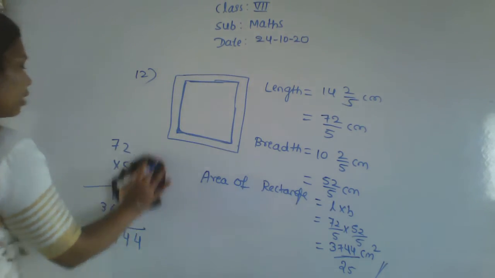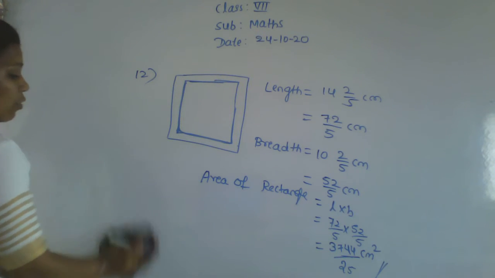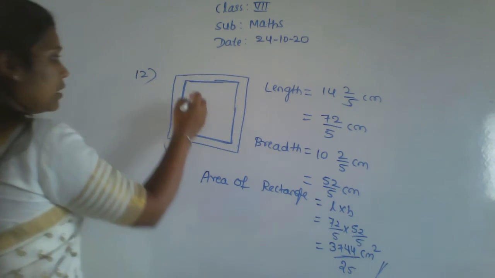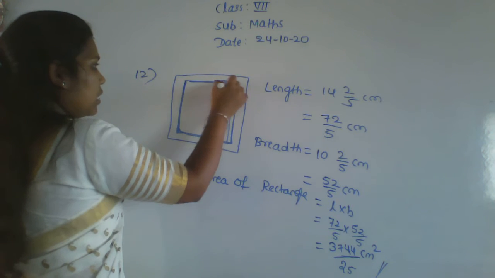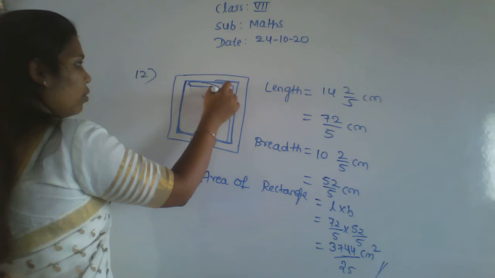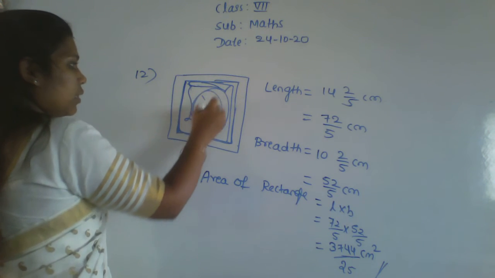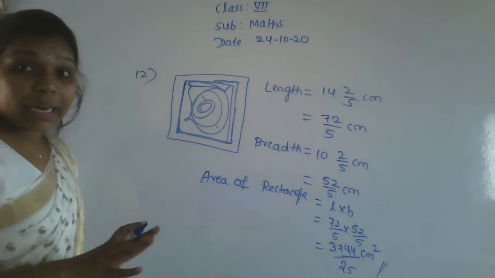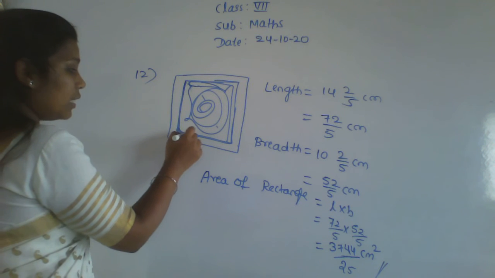But what do we have to find here? The area of the framed photograph. This is a framed photograph, right? This one full is the area of the framed photograph. Means this width is how much?